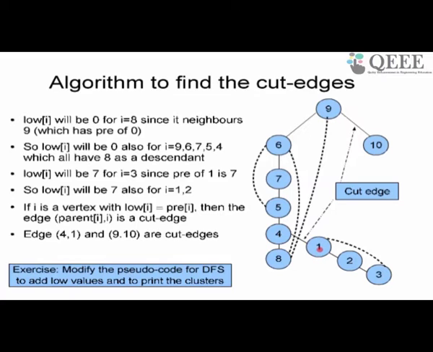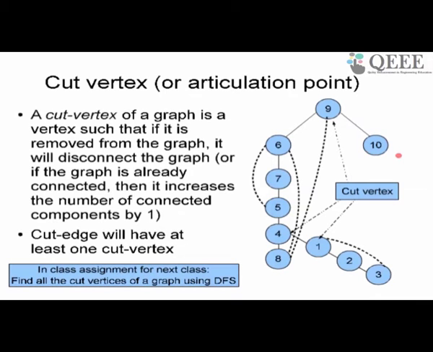If I found out 1 is the root of a cluster, so the parent of 1 was 4. So 4 to 1, that edge must be a cut edge. It's very simple to find a cut edge. Once I find the root of a cluster, I just take the parent of that root of the cluster, and then the edge joining that parent and that root of the cluster must be a cut edge. So this will also tell me all the cut edges. Okay. So very easy for me to find all the cut edges.